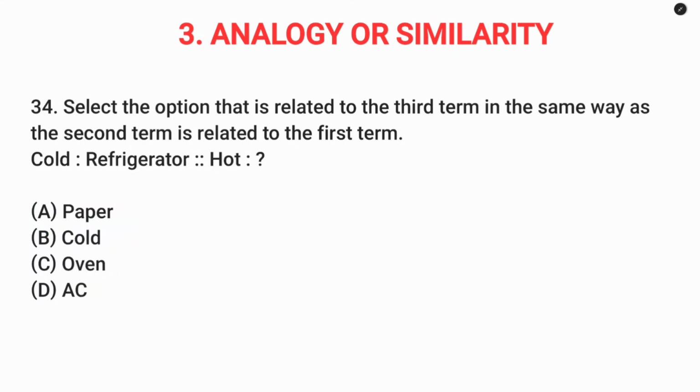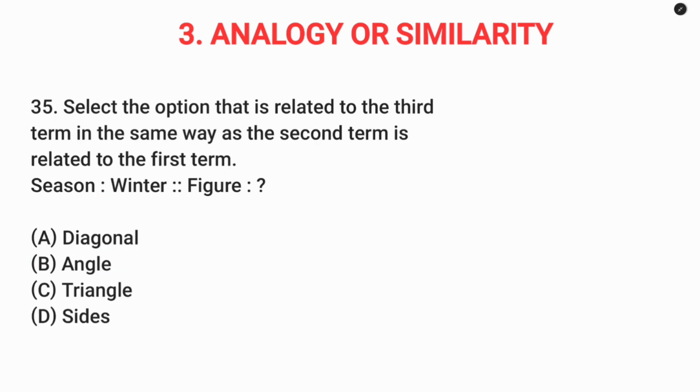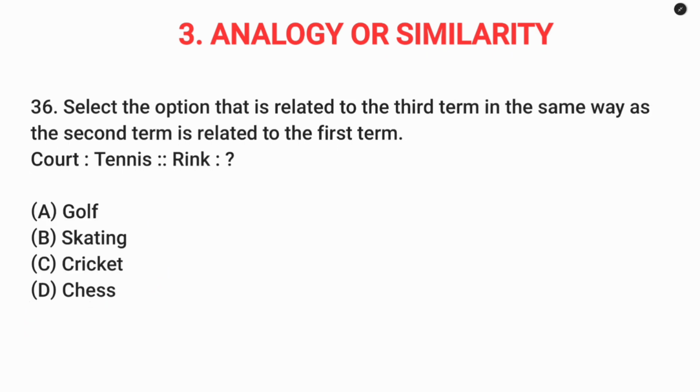Question number 34. Cold refrigerator. So refrigerator is always cold. Hot. So oven is always hot. Question number 35. Season winter. Triangle is a figure. So winter is a season. In the same way, triangle is a figure. Option C.